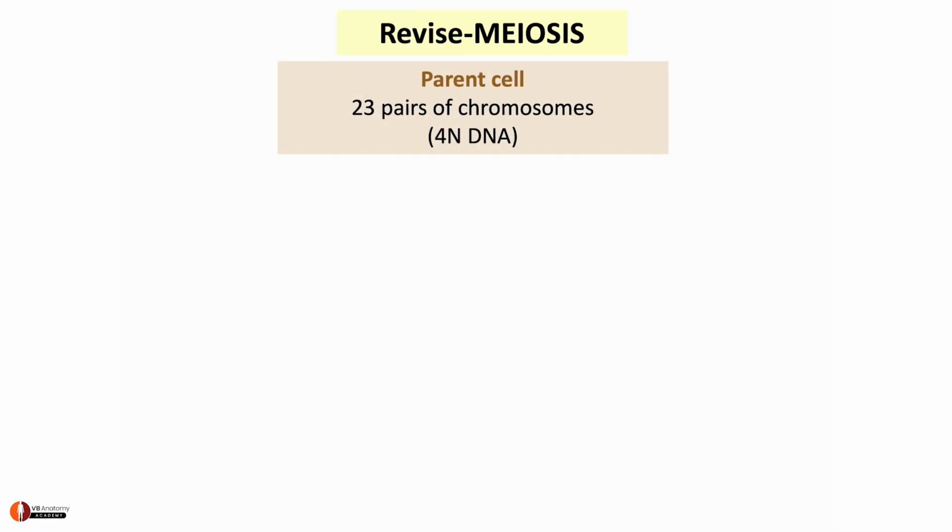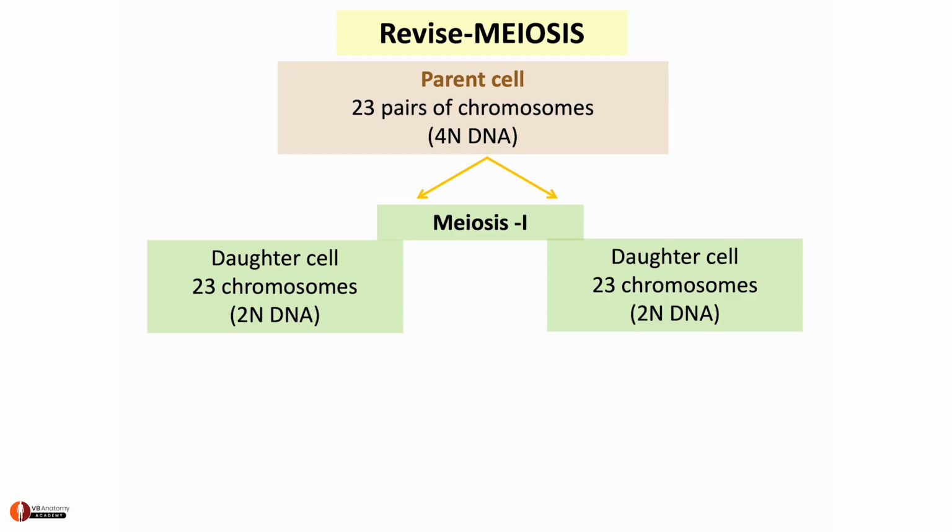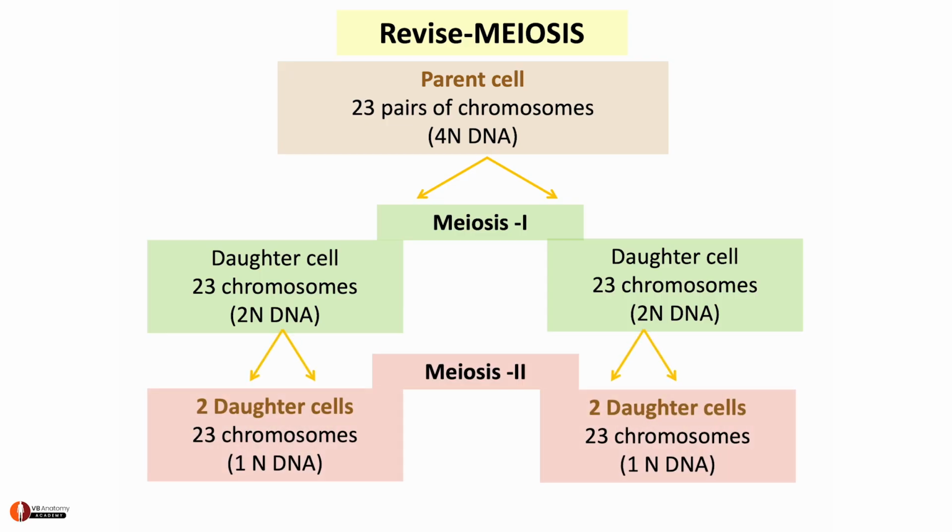Meiosis is when a parent cell with 23 pairs of chromosomes and 4n DNA divides by meiosis 1 to produce daughter cells, each with 23 chromosomes and 2n DNA. Not 23 pairs, 23 chromosomes. And then it goes through meiosis 2 to produce 2 more daughter cells, each with 23 chromosomes and 1n DNA.